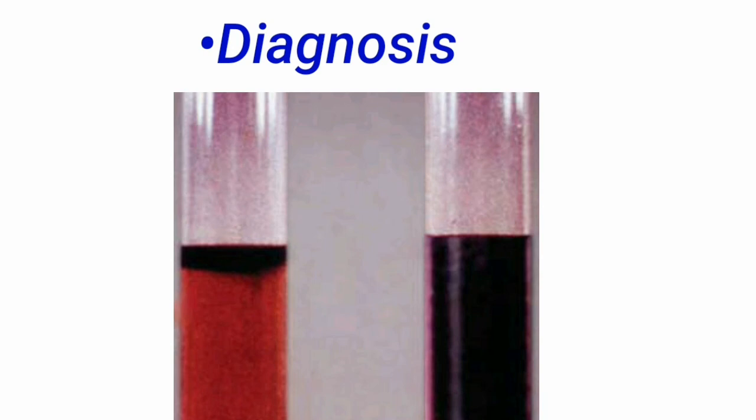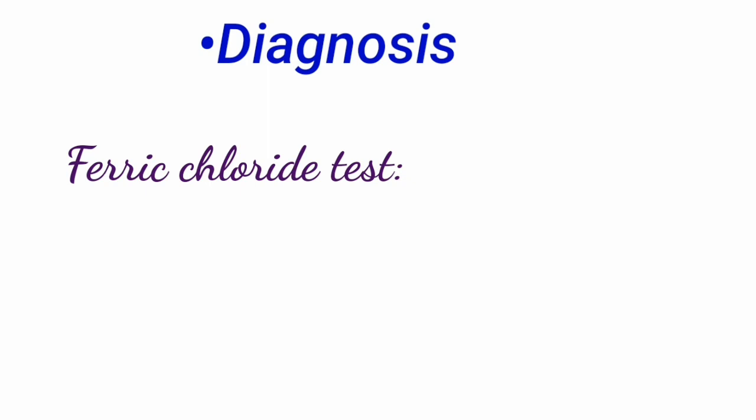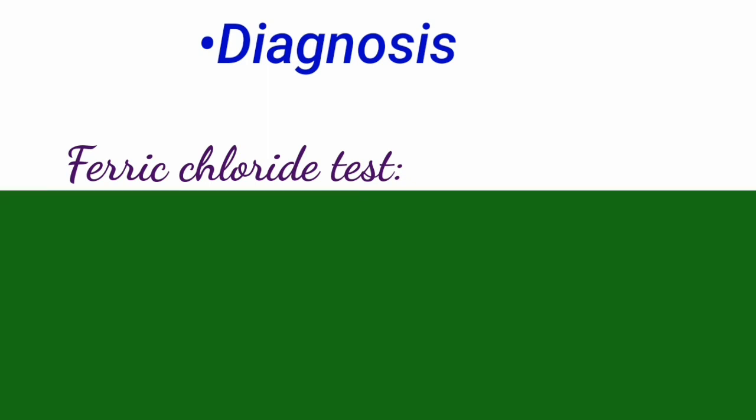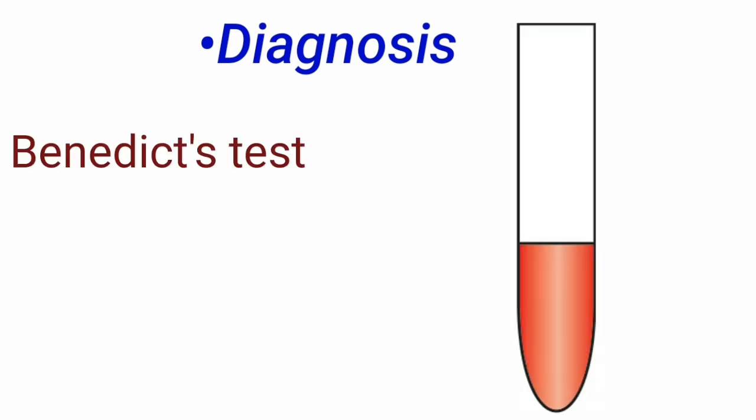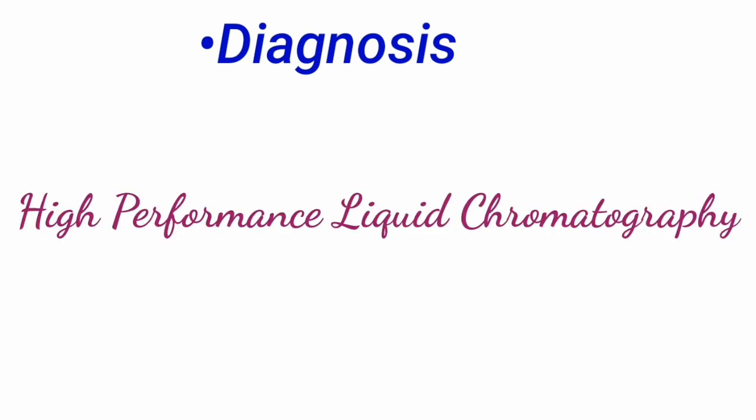Coming to diagnosis, the simple traditional method is to observe the change in color of urine on standing in air. Coming to the second test, ferric chloride test will be positive, that is green color is seen with the urine sample. Benedict's test is also positive in these cases. And the fourth test is high performance liquid chromatography. It is used to identify the elevated levels of homogentisic acid.